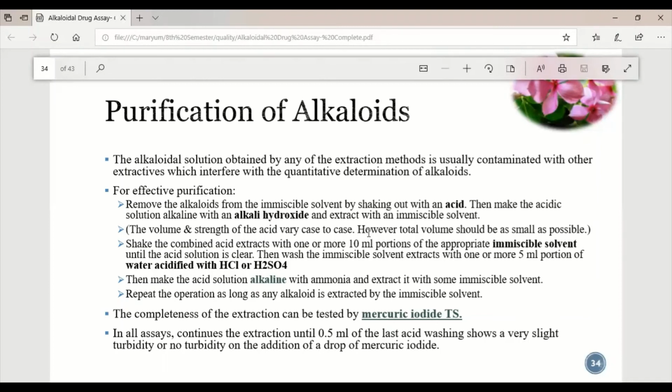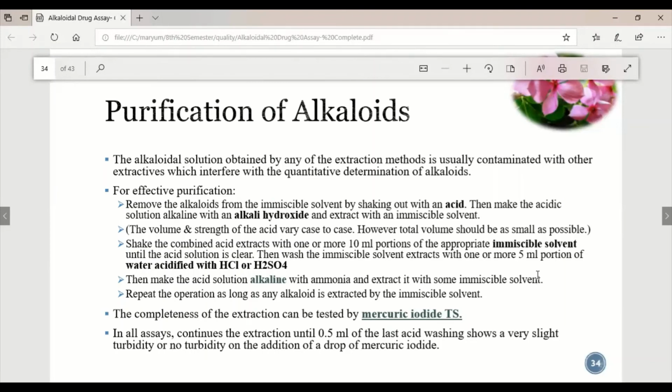The volume and strength of the acid vary from case to case. However, the total volume should be as small as possible, so a small volume of acid should be added. Shake the combined acid extract with one or more 10 ml portions of the immiscible solvent until the acid solution is clear. Then wash the immiscible solvent extract with one or more 5 ml portions of water acidified with HCl or H2SO4. We purify the drug with the help of HCl or H2SO4. Then make the acid solution alkaline with ammonia and extract it with the immiscible solvent.